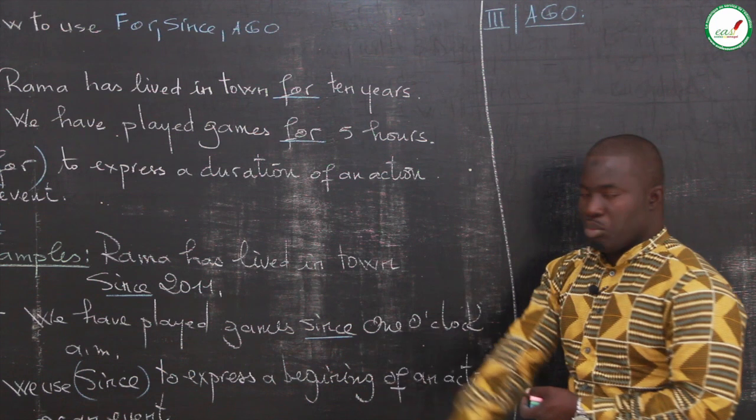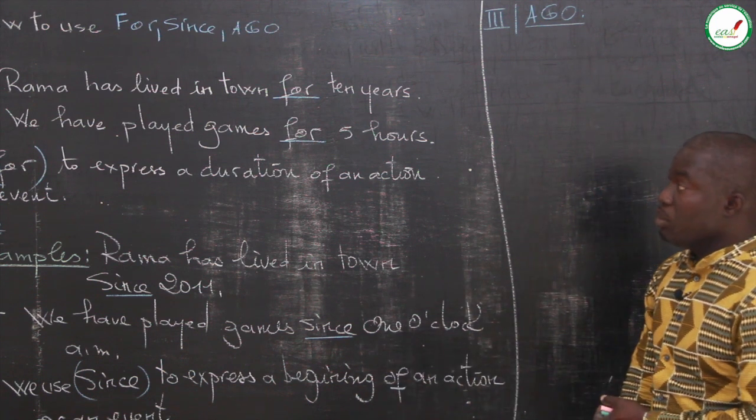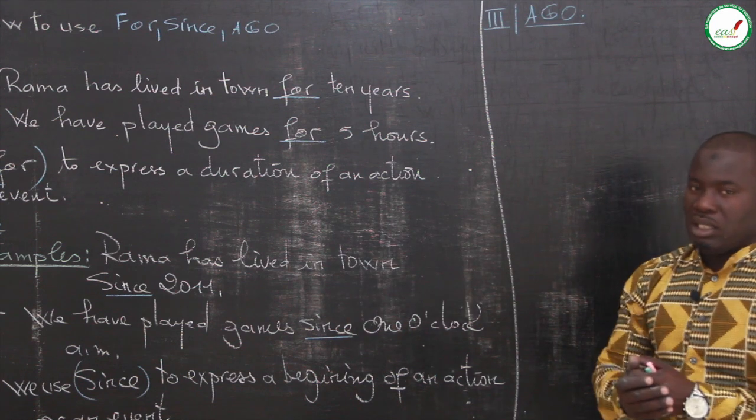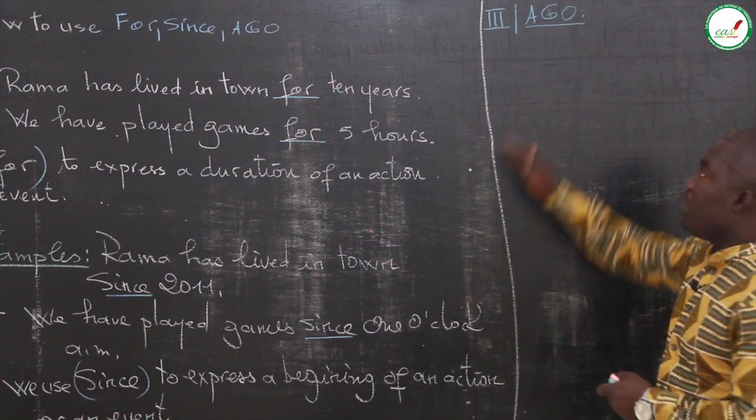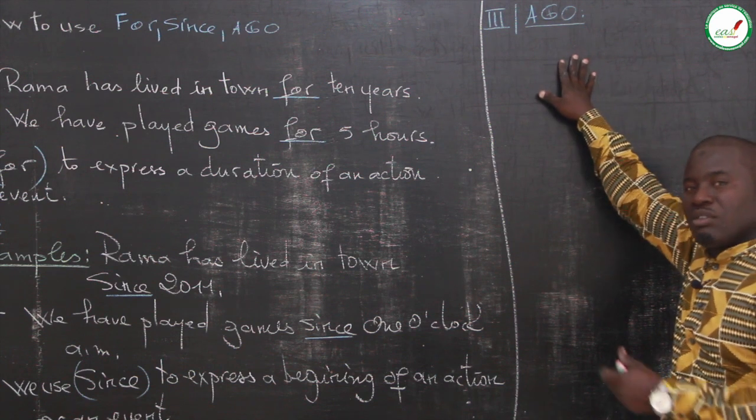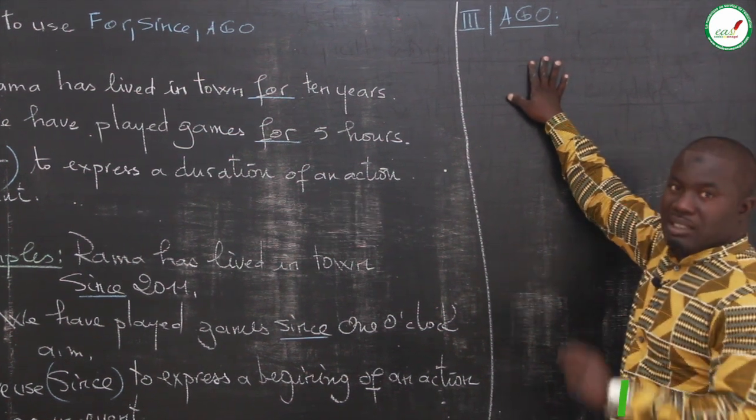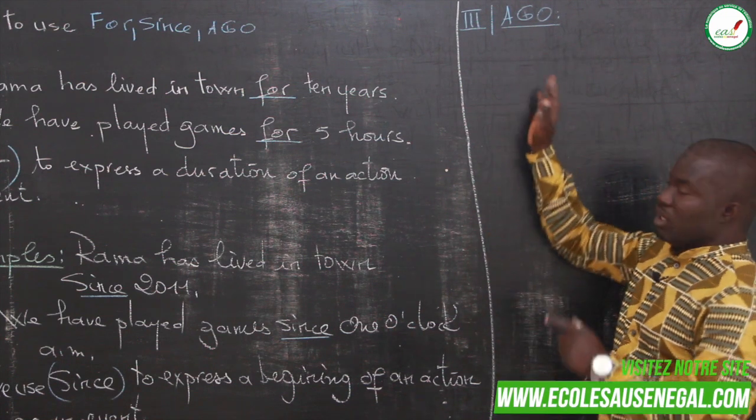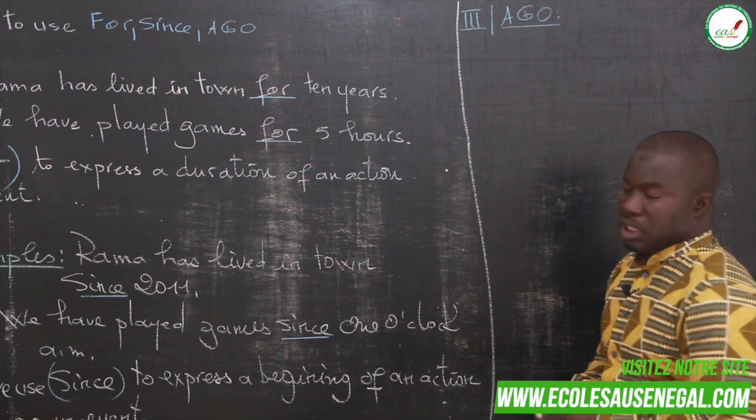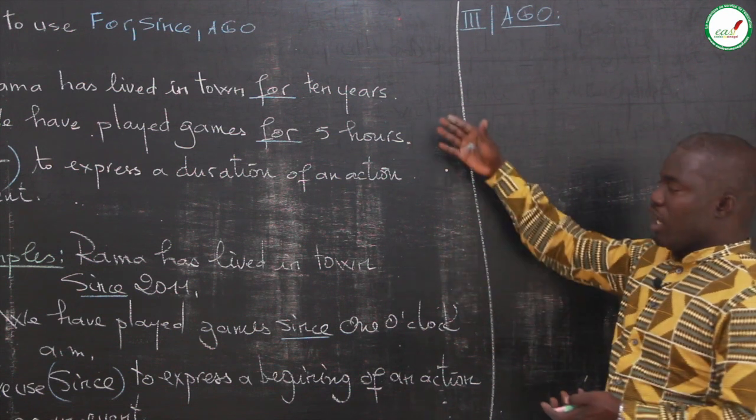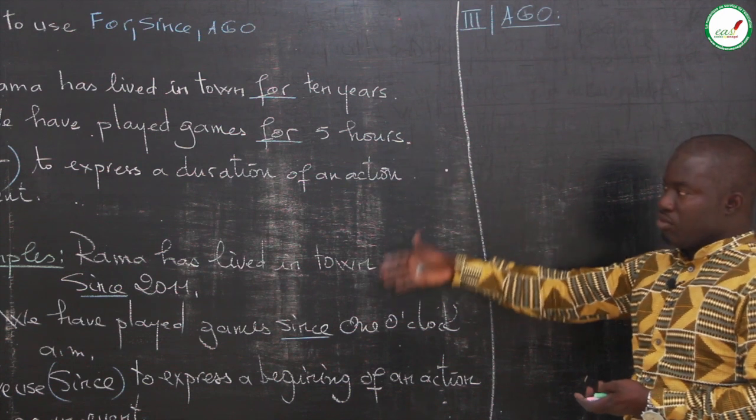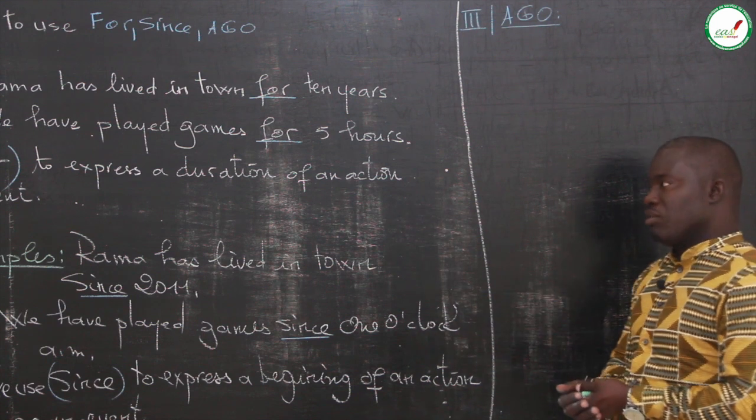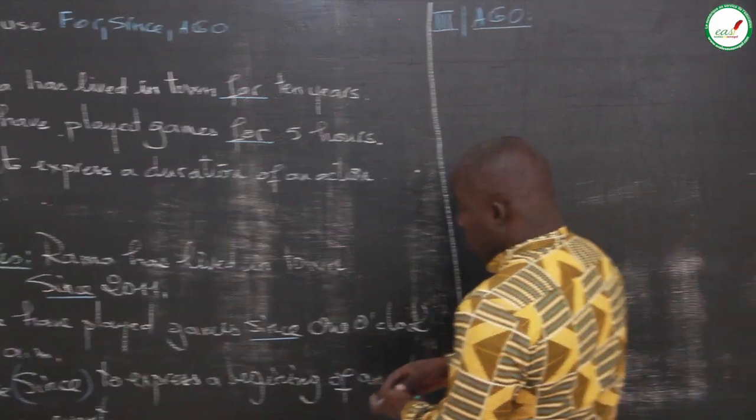We use since for the present perfect or past perfect because these are keywords or time indications for the present and past perfect. Differently, we have ago. Ago is a time indication for the simple past or preterite. That's the reason why it is used for the simple past or preterite. That's not the same with for and since, which are used for the present perfect tense or the past perfect tense.